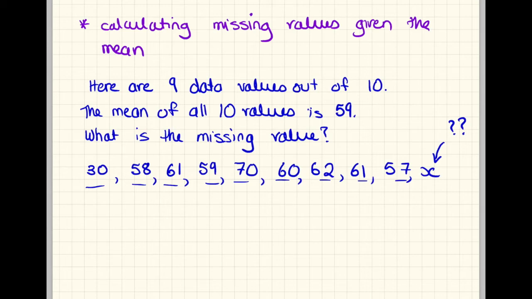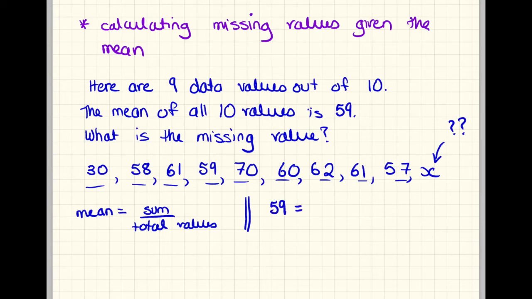The first thing that you're going to do is set up what a mean is equal to. We know that mean is equal to sum over total values. We know that the mean is 59.